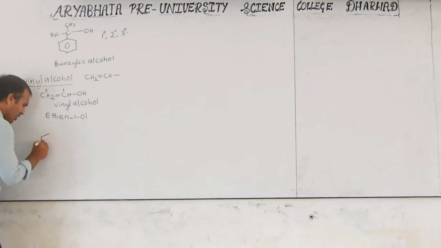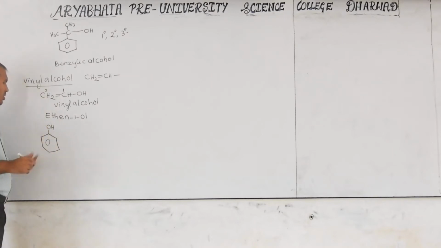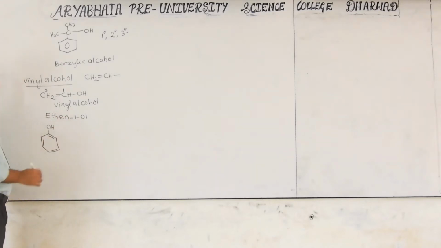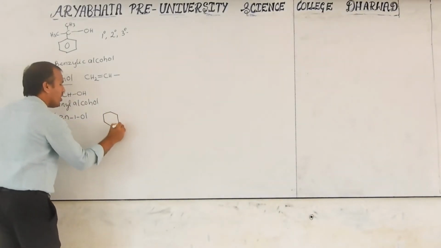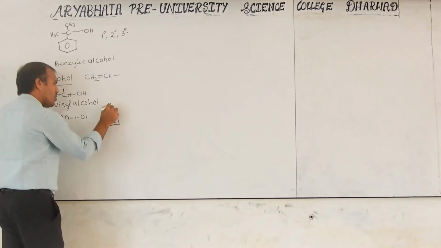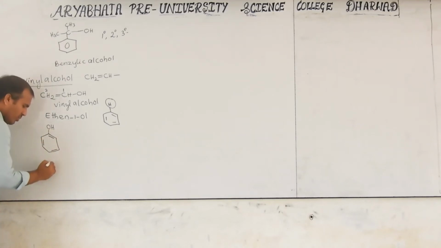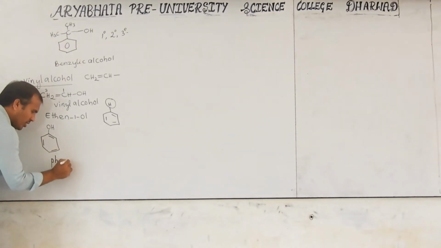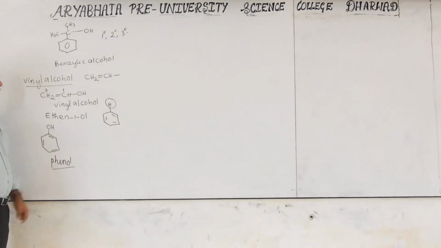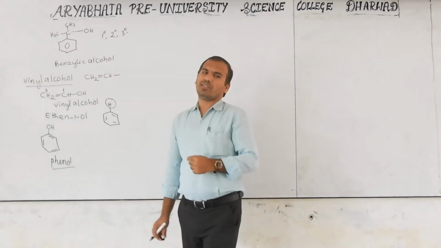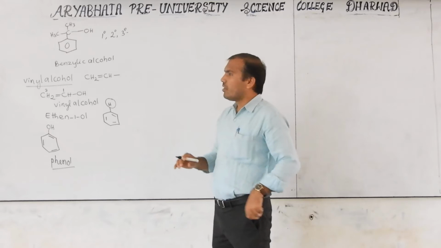Next, aryl alcohol, nothing but phenol. On the benzene, OH is directly bonded. If you write it, this is double bond, double bond, double bond. At every carbon of the benzene we have one hydrogen, then one hydrogen is replaced by the hydroxy group. Then this is called aryl alcohol, but we know the common name and IUPAC name is phenol.